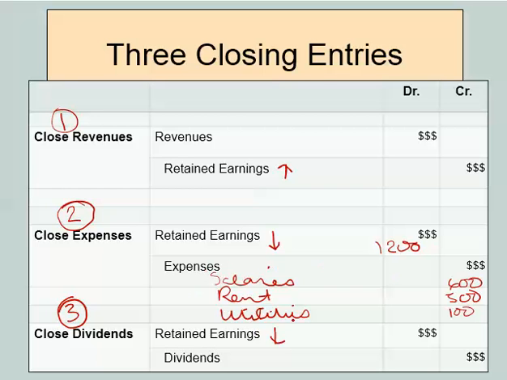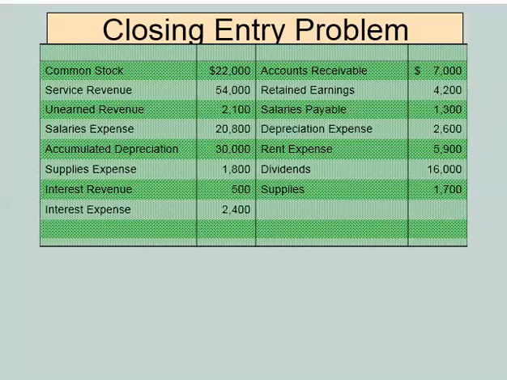What's going to vary then are going to be the expenses between companies, and some companies have more than 1 revenue account. So here's an example. We can take an adjusted trial balance and then prepare the 3 closing entries associated with this particular company.